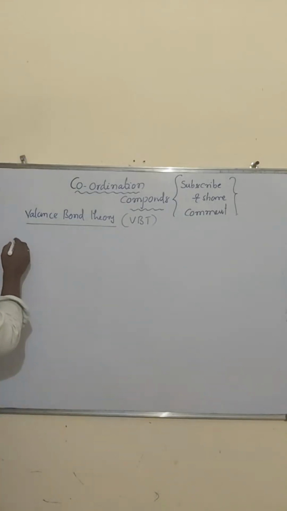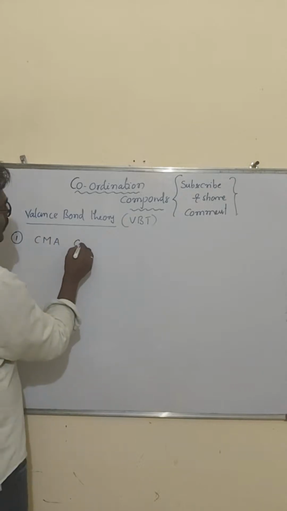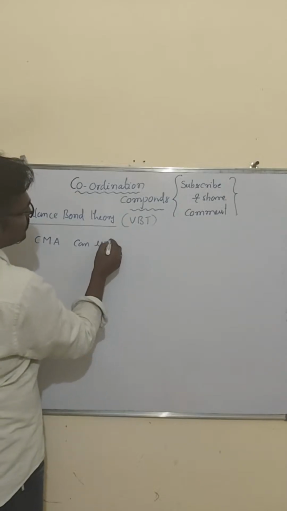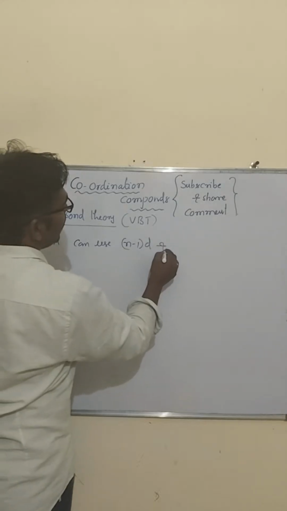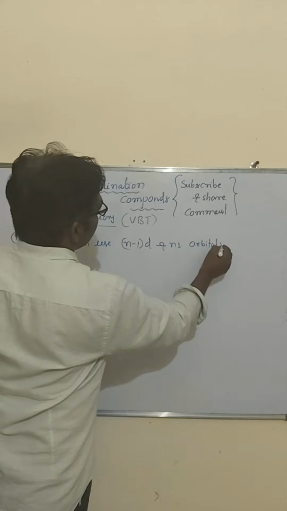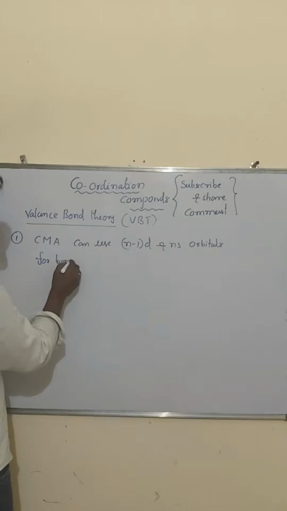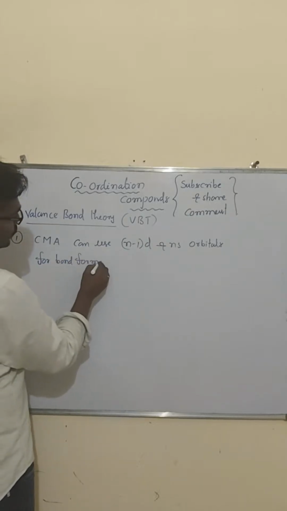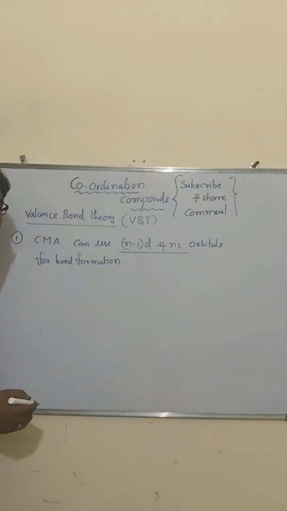Look at the main 3 points. First one: the central metal atom can use (n-1)d and ns orbitals for bond formation. Clear?